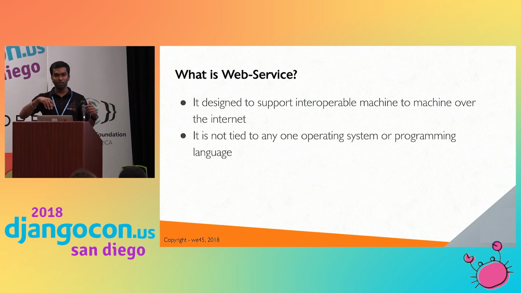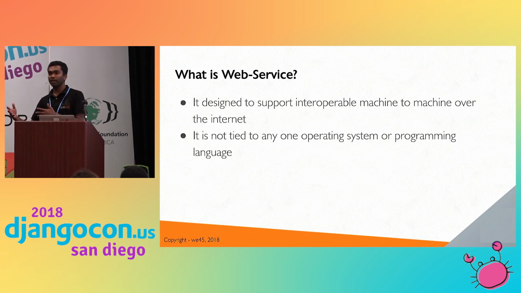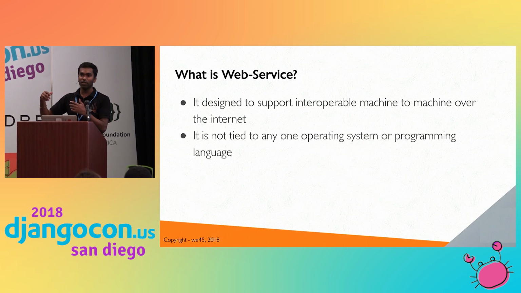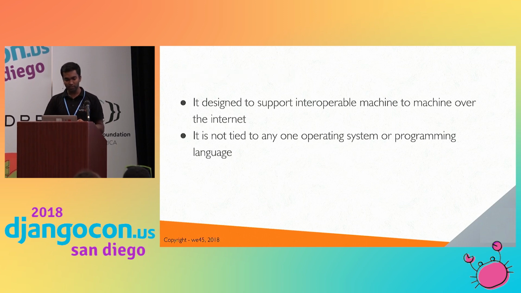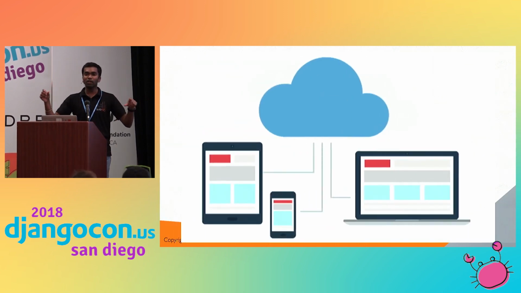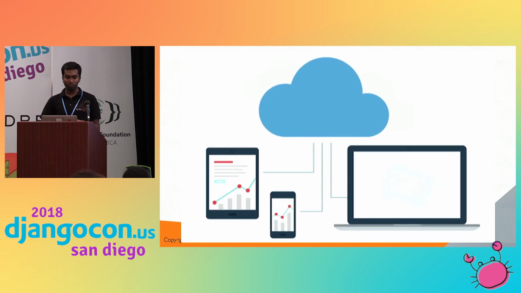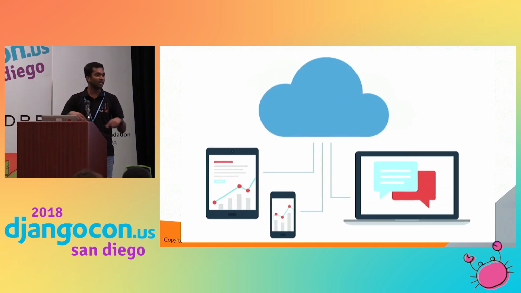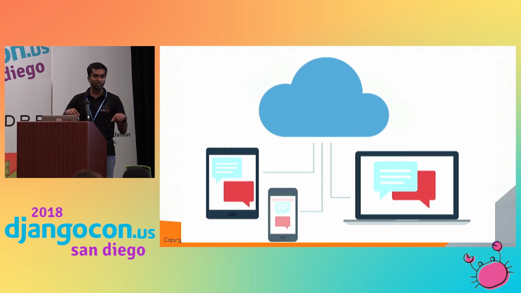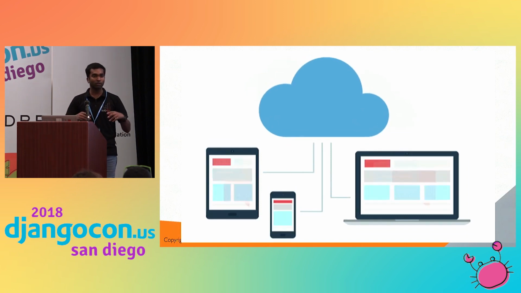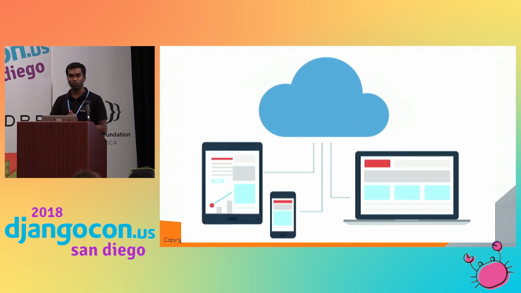If you want to write a mobile application in Java, you can do that too. It's still centralized. You can see here the blue part is the REST framework and these are all front ends. That's why REST frameworks are very popular nowadays.